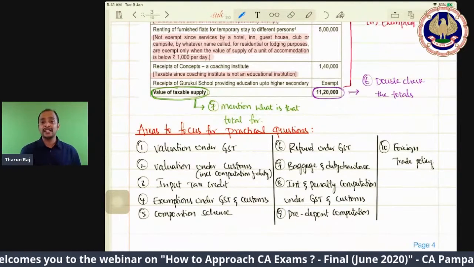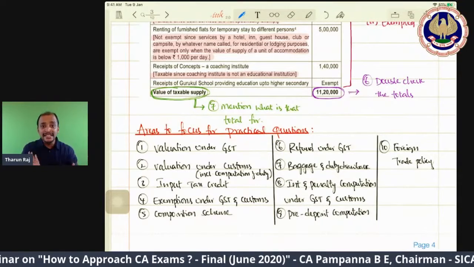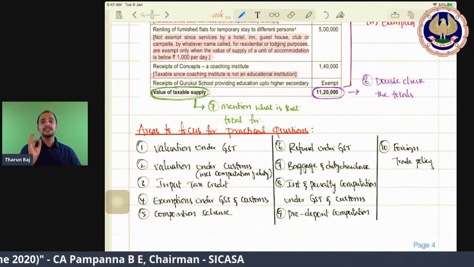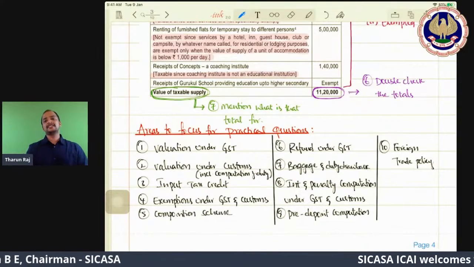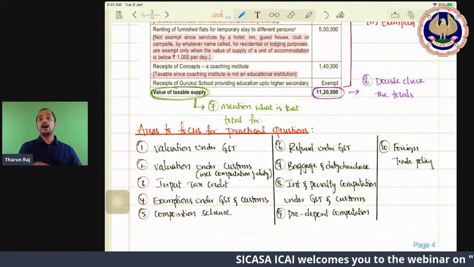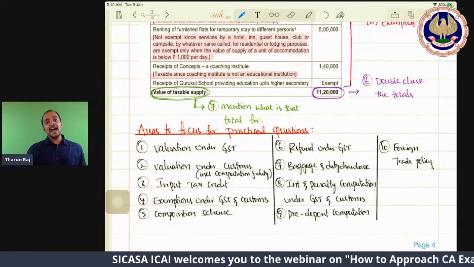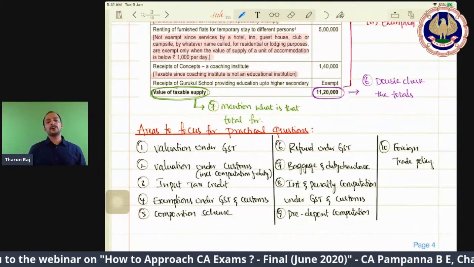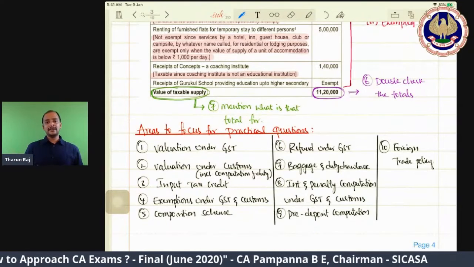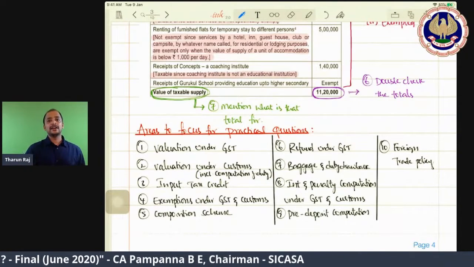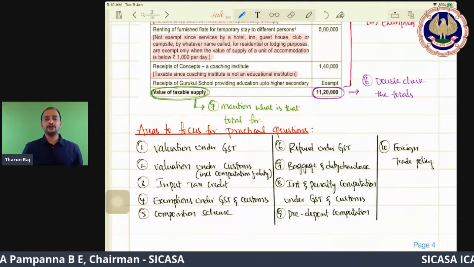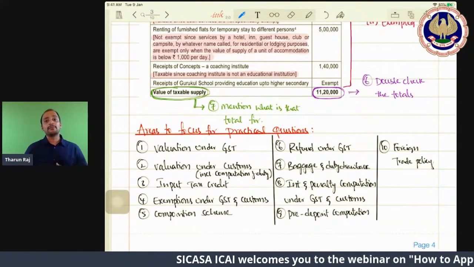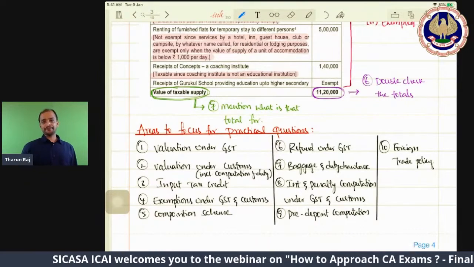How do we need to practice? Take the question, don't see the answer. See the question, arrive at the answer, write the notes, everything, and then compare with the answer. You will know how you are presenting. And that will be like a pre-final exam for you. Don't depend on someone to conduct the test. You are the master of yourself. So you take the questions and practice this way. Definitely your presentation will improve further.